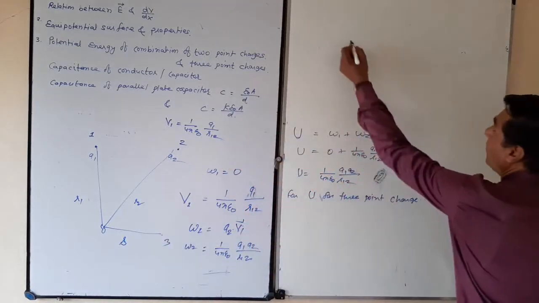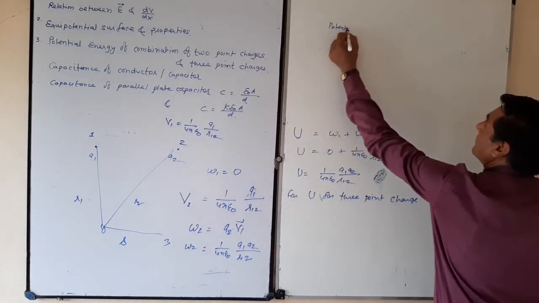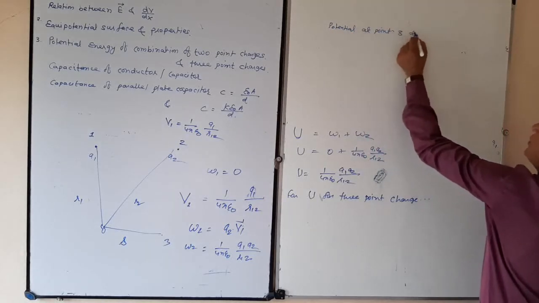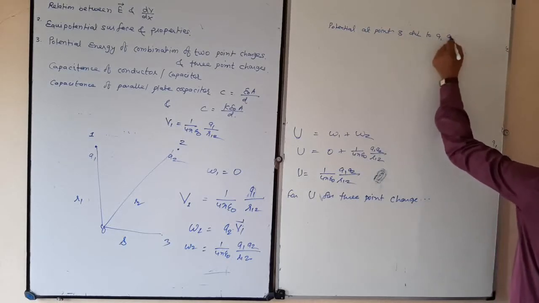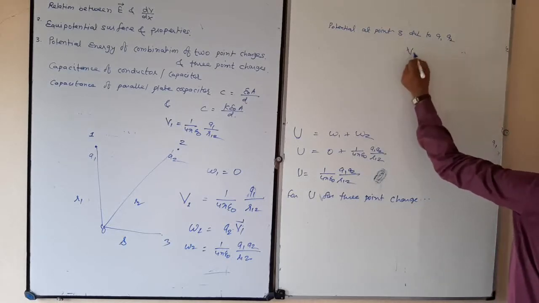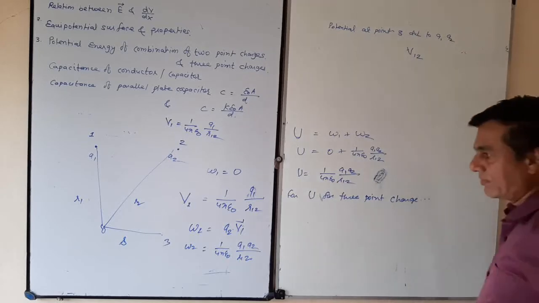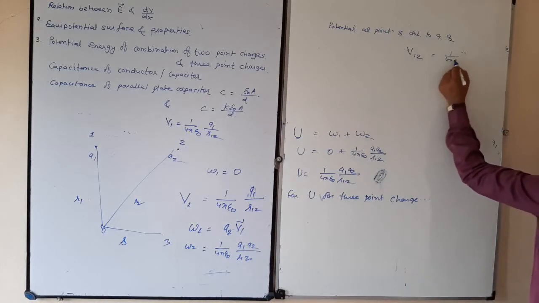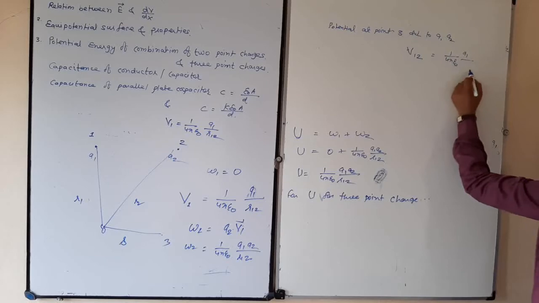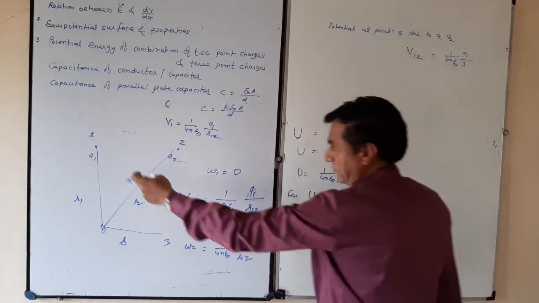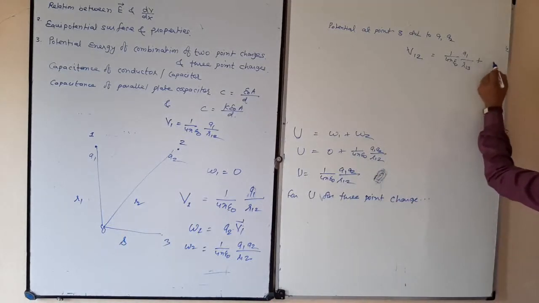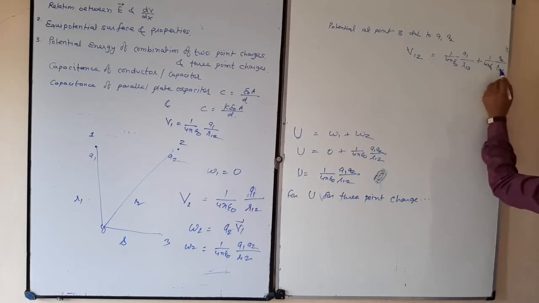So the potential at point 3 due to Q1 and Q2 equals 1 upon 4 pi epsilon 0 Q1 upon R13 plus 1 upon 4 pi epsilon 0 Q2 upon R23.